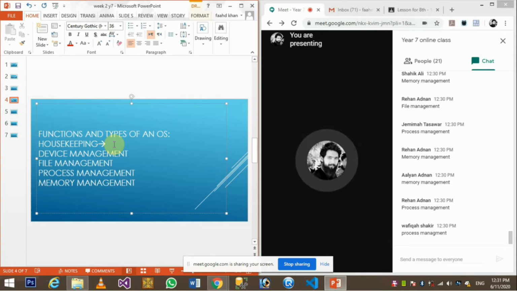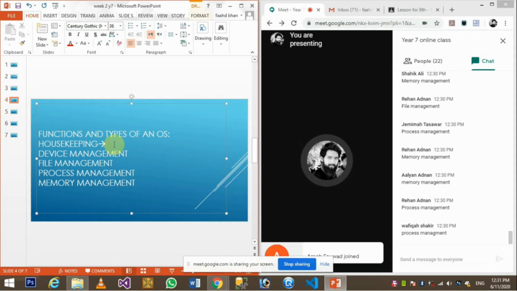All the accounts, means account details. If you're logging in with different accounts, you add the accounts in the operating system. I'm giving you just an example of these housekeeping services. If you are using your Android phone or any phone, you go to the settings and you add an account to sync the contacts with it.